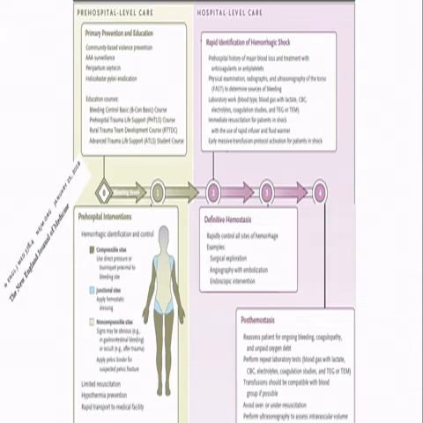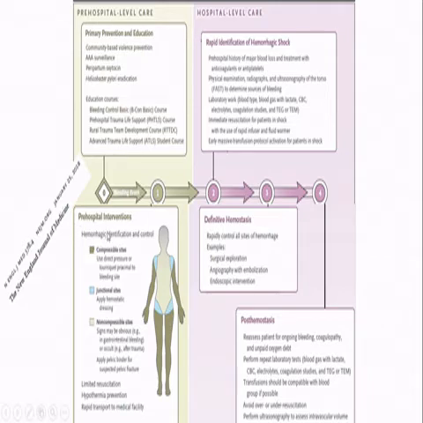Now, this is an article published in 2018 in the New England Journal of Medicine. It defines the level of care, what the factors are, what you have to do in the pre-hospital care, and what you have to do at the hospital level of care in these patients. The pre-hospital care is primary prevention and education: the public should be made aware of the causes and how you can prevent these kinds of bleeding or hemorrhage.